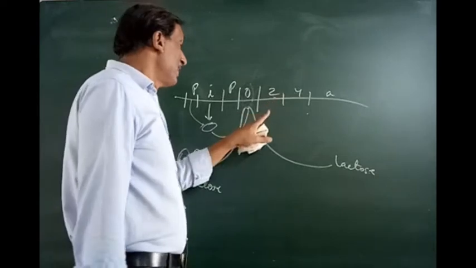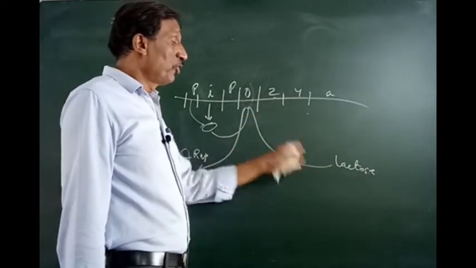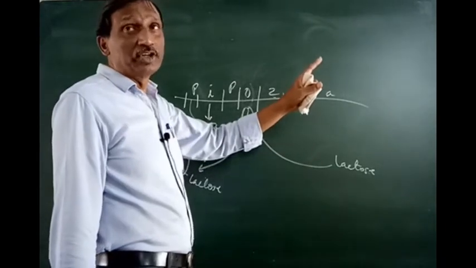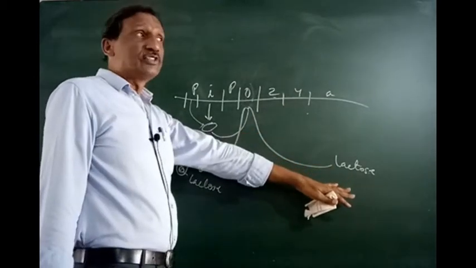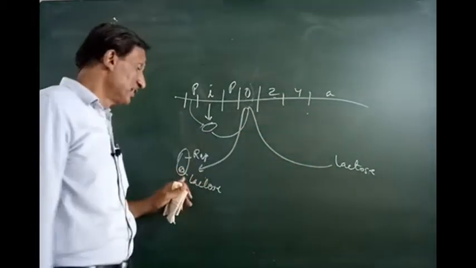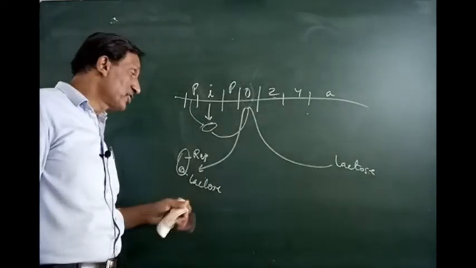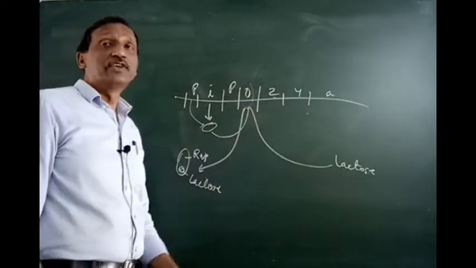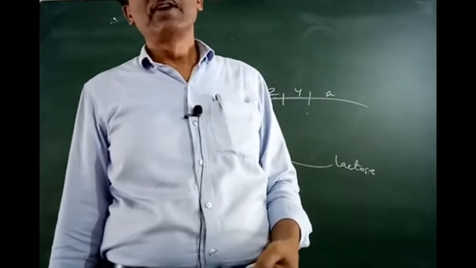Now for the last molecule of lactose, more and more permeability is increased, more and more lactose is coming in, and all the lactose is broken into glucose and galactose. When no more lactose is coming from outside, the last molecule of lactose is sitting here hidden along with the repressor. When this is also removed, the repressor becomes active, and the repressor again goes and binds with the operator, and the process is switched off.